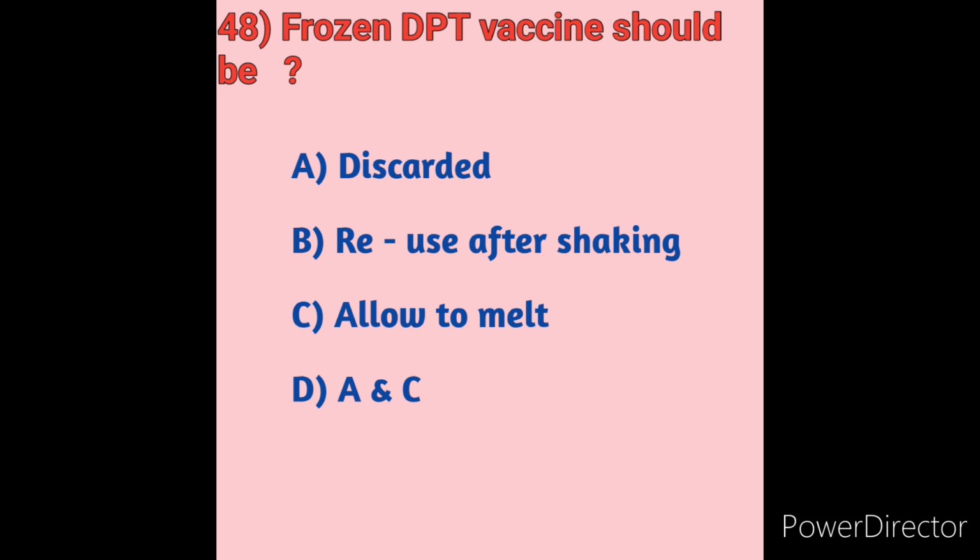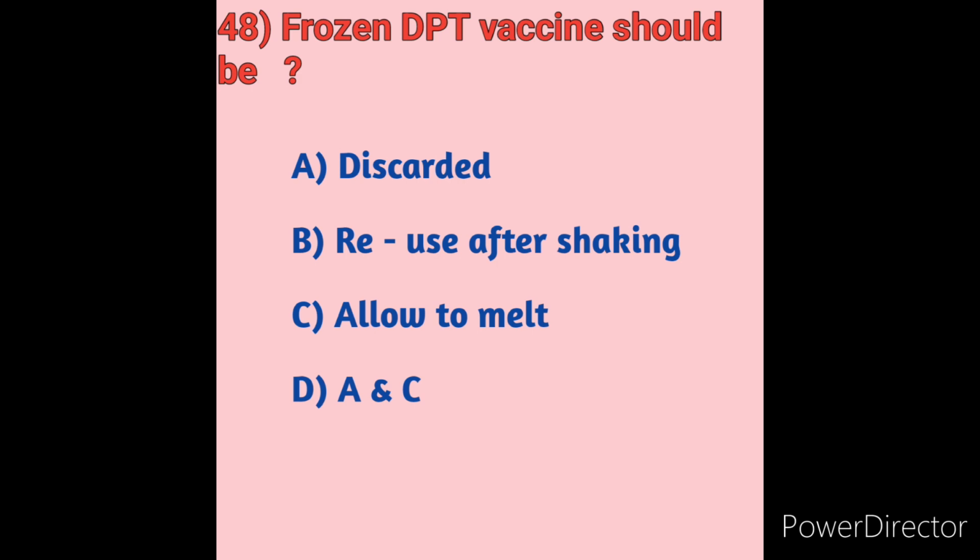Frozen DPT vaccine should be, we will see here, option A discarded, option B reuse after shaking, option C allowed to melt, option D A and C. DPT vaccine can be damaged by freezing, so we should discard frozen DPT vaccine.